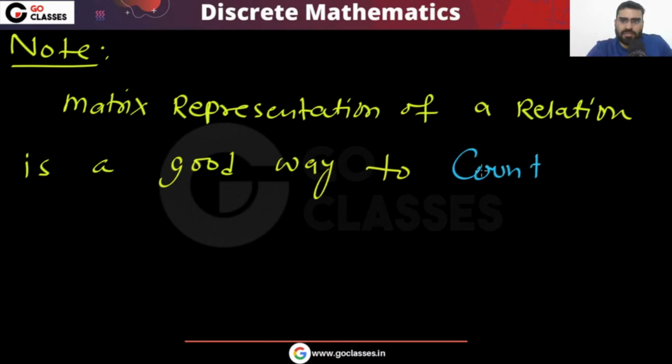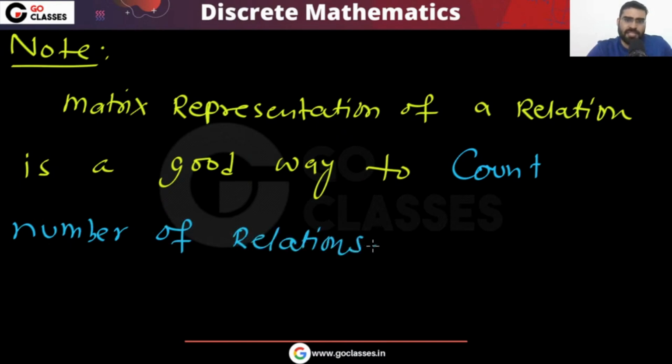If you want to count the number of relations, this matrix representation is a good way.